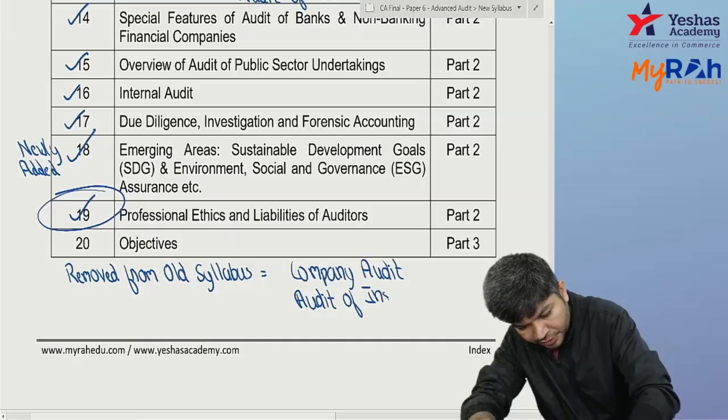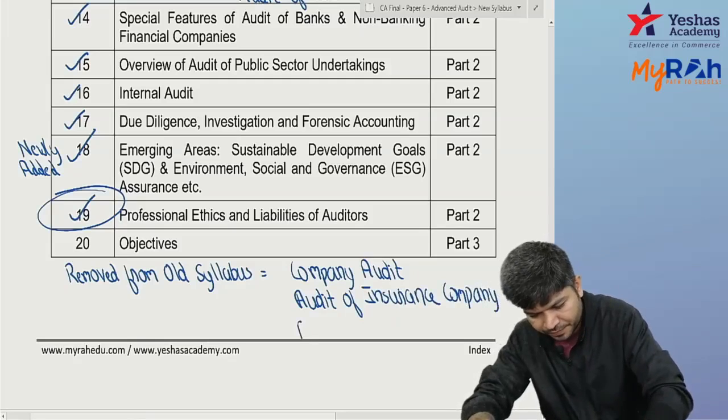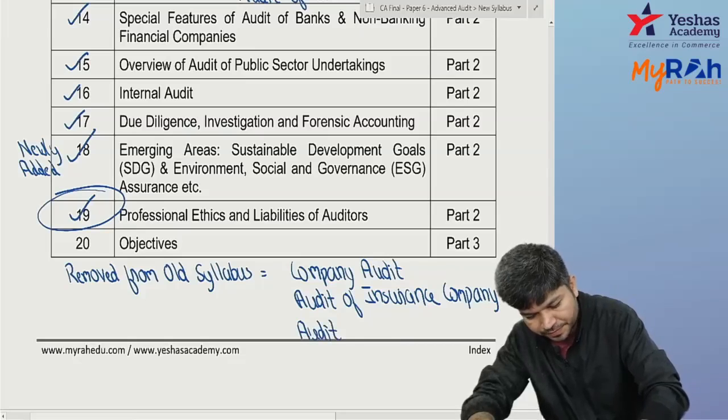Audit of insurance company removed. This is not relevant for you. If you don't write, it's okay. An audit under fiscal laws.